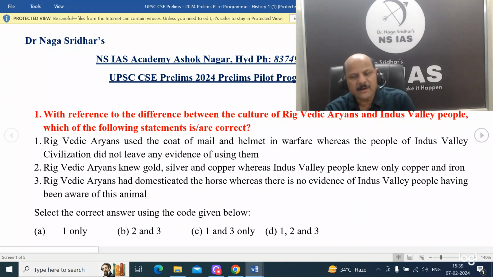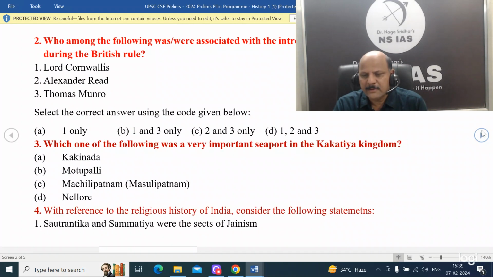So anyway, the answer for this question: I said 1 is correct, 2 is wrong, 3 is correct. So 1 and 3, the answer is actually C. It's a simple question, but let me explain.